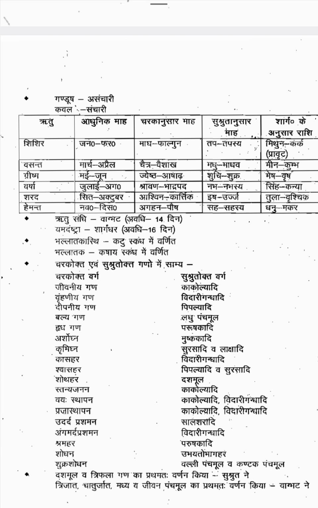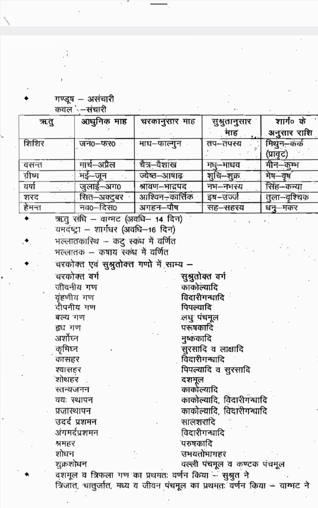Then in Charaka there are so many vargas mentioned. The same vargas you can see in Susruta also, but under different names. Jivaniya Gana according to Charaka is called Kakolyadi Gana by Susruta. Brahmaniya Gana is Vidari Gandhadi Gana. Deepaniya Gana is Pippalyadi Varga. Balya Gana is Laghu Panchamula. Then Hridya Gana is Parushakadi Varga. Then Arshoghna is Mushkakadi Varga. Krimighna is Surasadi and Lakshadi Varga.